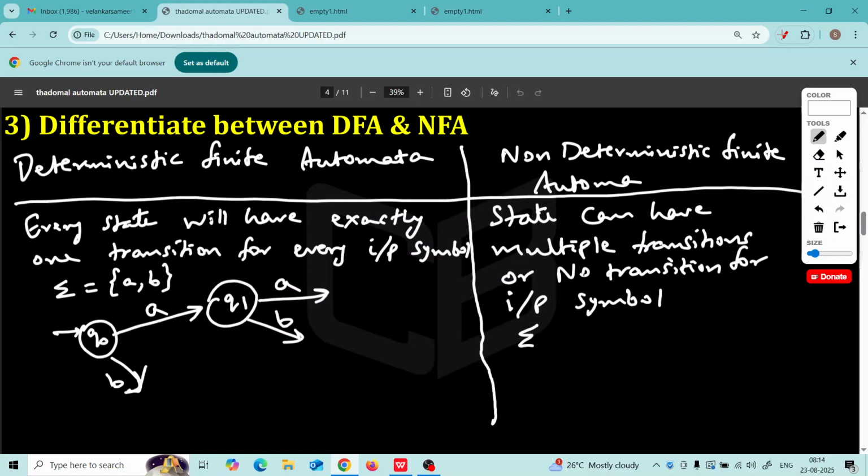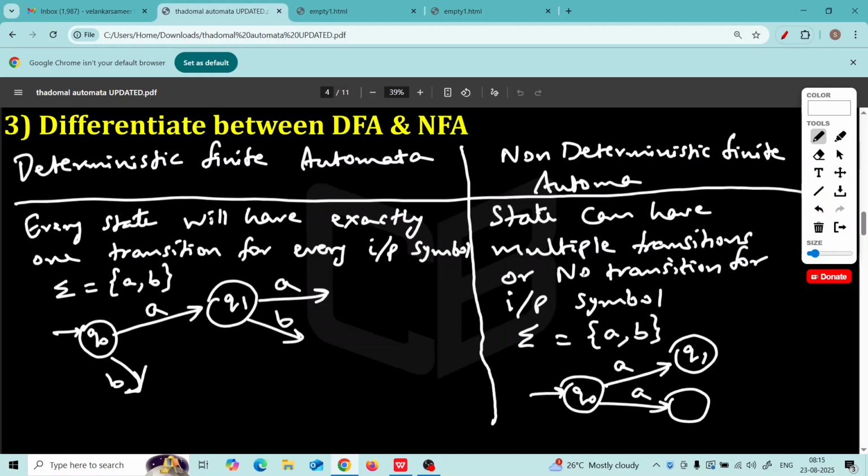Just imagine sigma is a comma b. This is our input symbol, and we have q0 state. NFA will also have states. Okay. Now suppose I show q1, q2.